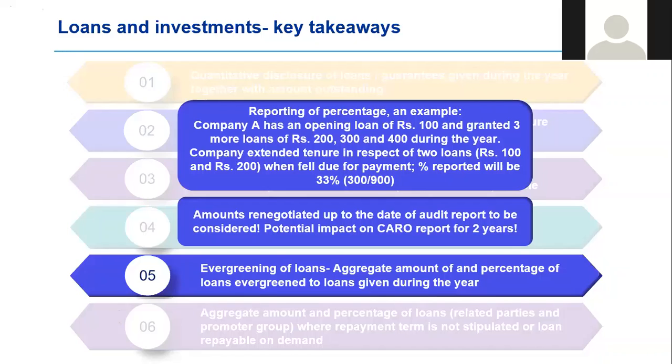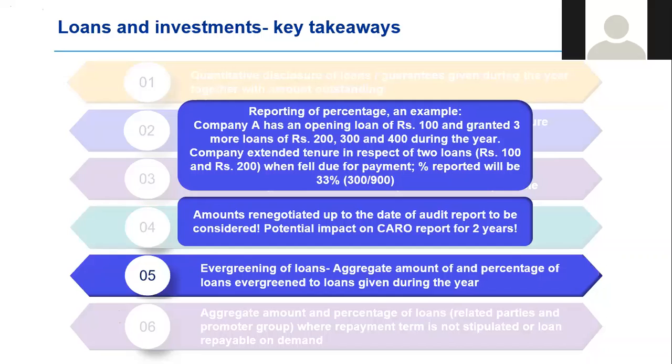So really, they're trying to take all possible precautions where nobody even evergreens a loan between the year end and the audit report date. Any renegotiation after the year end, but before the date of the audit report is also reportable. And it gets reported in the current year's CARO and the next year's CARO. So very interesting items that come out on the guidance note.